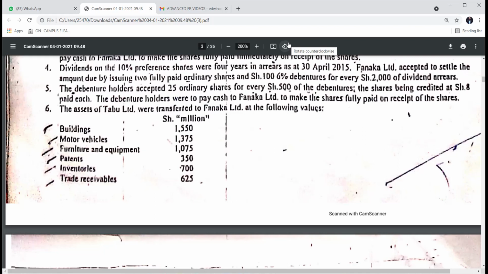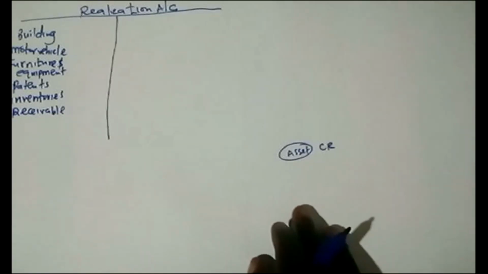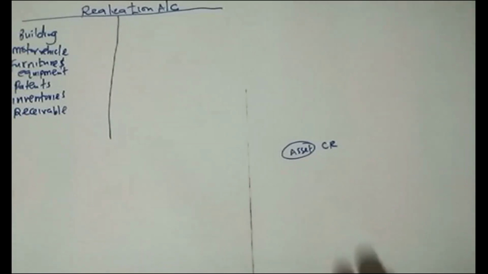So once I have copied them that way, I have recorded them there under the debit side without the figures. The figures which I record now are the book values, I mean the ones in the balance sheet.